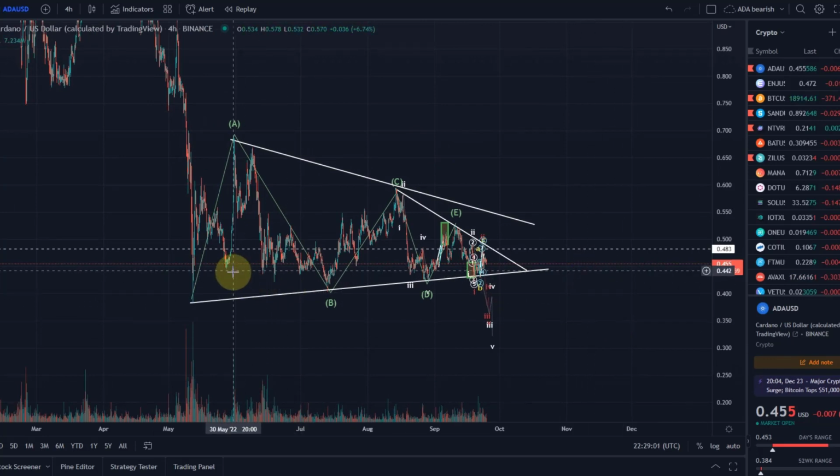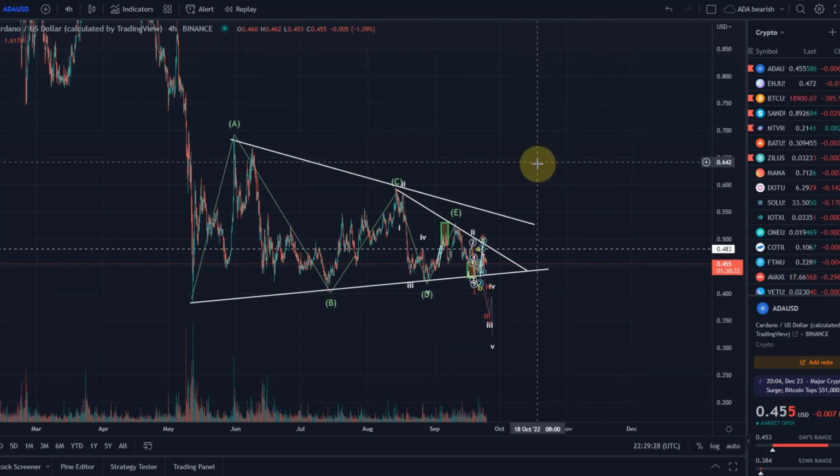Very nice actually to compare this pump that we saw here back in May to the current pump that we see with XRP. Also here I told you it's corrective most likely, which in the end it also was, and we actually came down further and further and just trailed sideways. Not a bullish setup. It can be counted bullish, but it's just not highly probable. So always understand that.